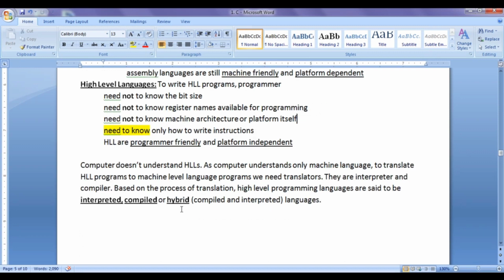That's it. The computer doesn't understand high-level languages. As a computer understands only machine language, to translate high-level language programs to machine-level language programs, we need translators. They are interpreters and compilers. Based on the process of translation, high-level programming languages are said to be interpreted, compiled, or hybrid languages. In this tutorial, I am going to discuss interpreted high-level programming languages.